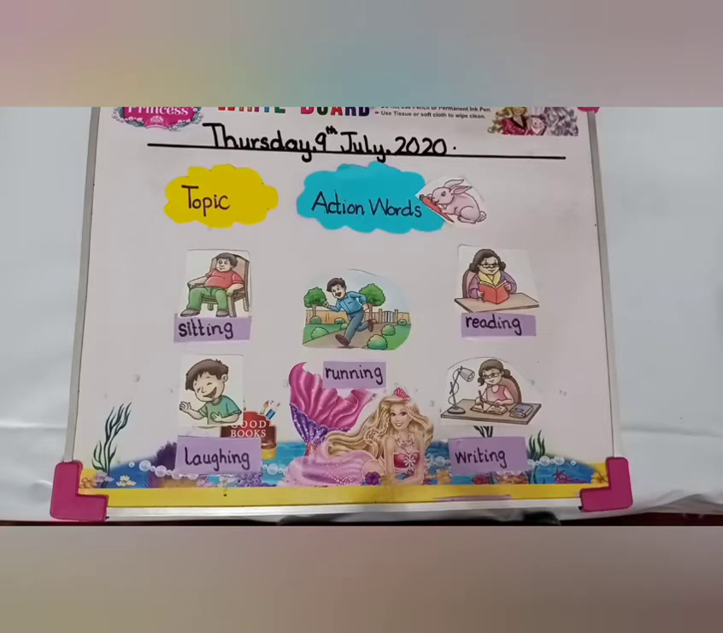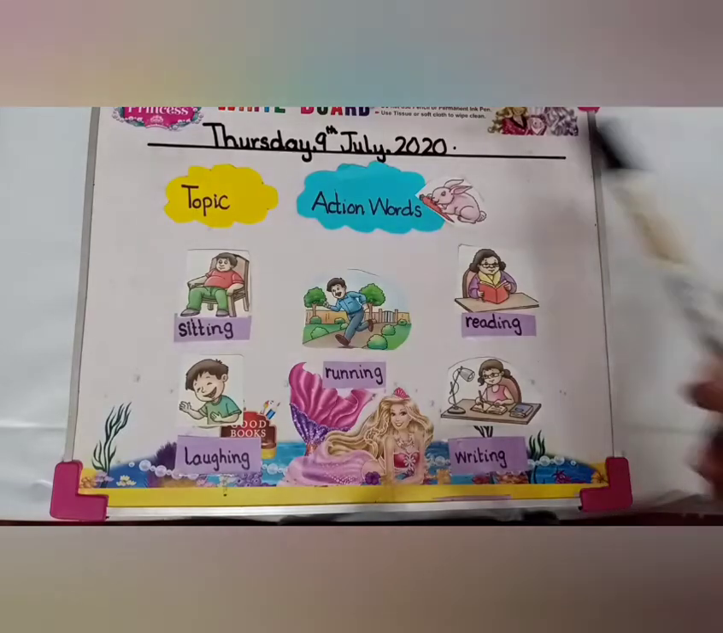It's English period. Firstly, revise days of the week with me. Sunday, Monday, Tuesday, Wednesday, Thursday, Friday, Saturday. Okay, now revise month's names with me. January, February, March, April, May, June, July, August, September, October, November, December.